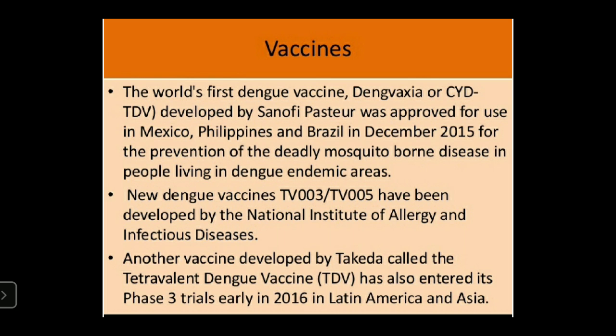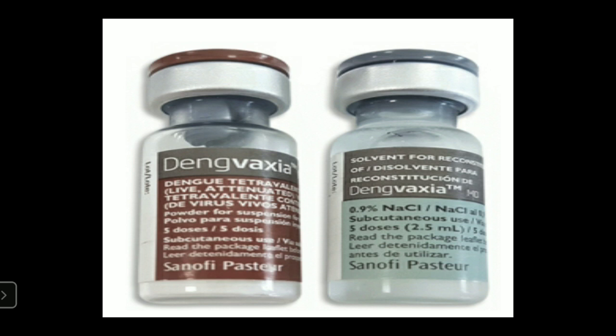It is used to prevent the deadly mosquito-borne disease dengue. Other new dengue vaccines, TV003 and TV005, were developed by the National Institute of Allergy and Infectious Diseases. Another vaccine developed by Takeda, called tetravalent dengue vaccine, has entered phase 3 trials. Dengvaxia is used to control and prevent dengue fever in countries.